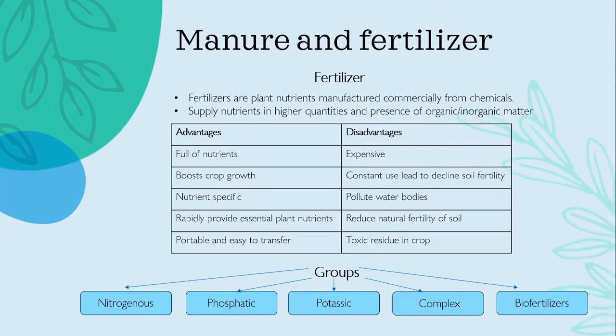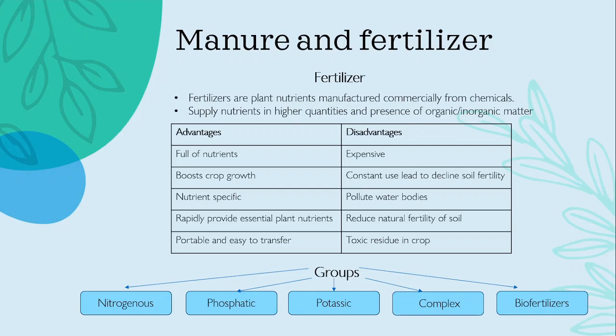Okay, next let's see fertilizers. Fertilizers are plant nutrients, and those are manufactured in factories. They're manufactured commercially using various chemicals. They supply nutrients in higher quantities, and sometimes have organic matter, or sometimes have inorganic matter also. So what are the advantages and disadvantages?